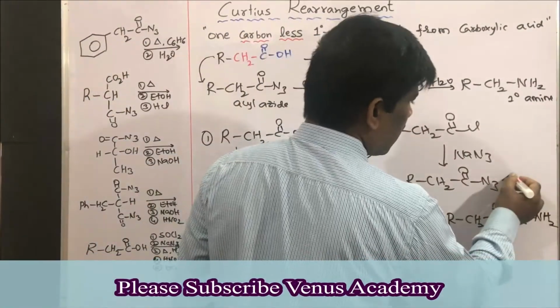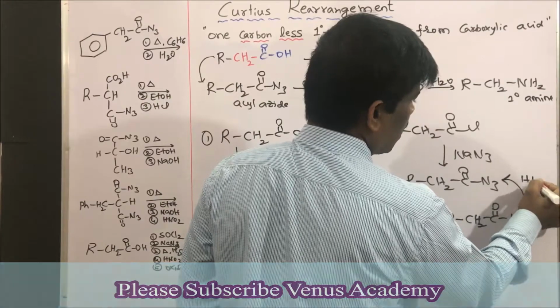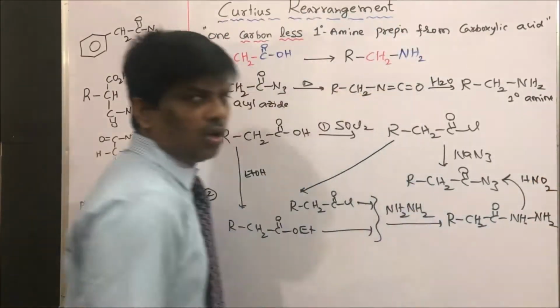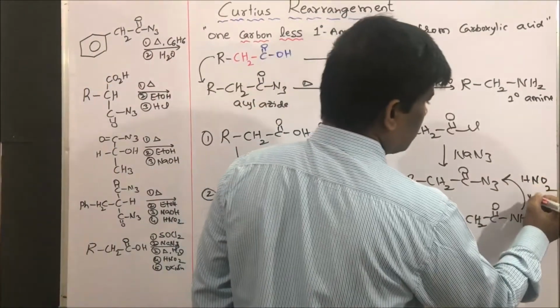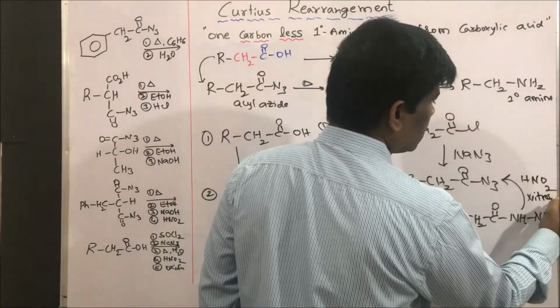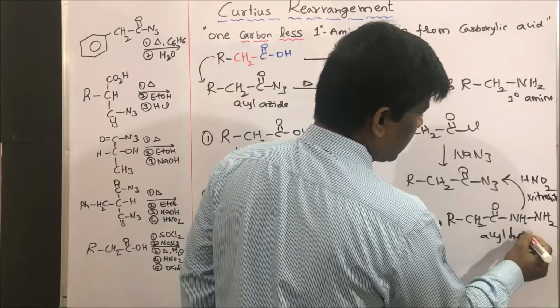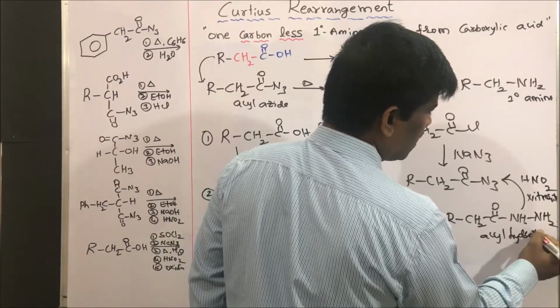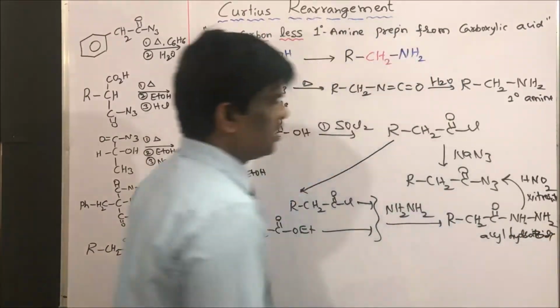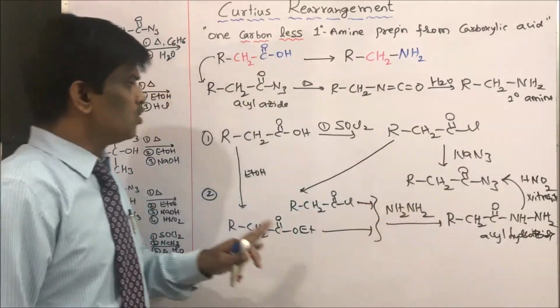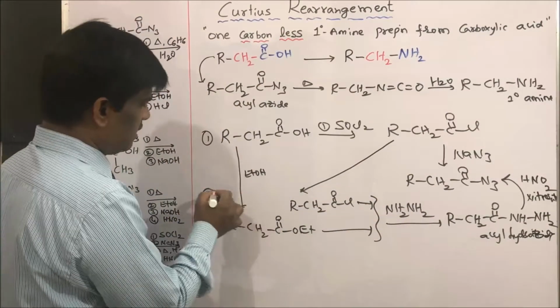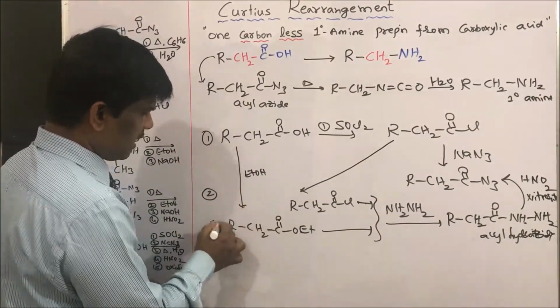This upon nitrosation by reacting with HNO2 gives acyl azide. So these are three methods. This is 2 and this is 3.